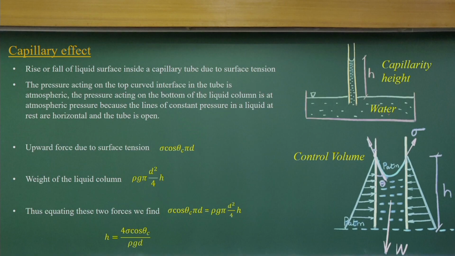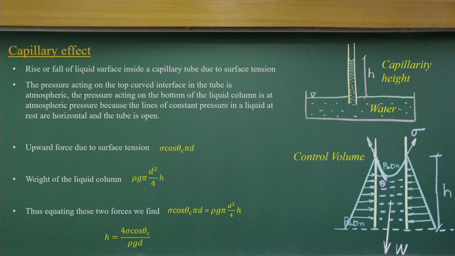You know what a capillary is? If you use a small tube and insert it into a fluid, you can see a rise of water or a fall of mercury, and that height is called the capillarity height. Here we have water and a small glass tube; if you insert it, you can visualize that the water will go into it. This is the capillary effect.